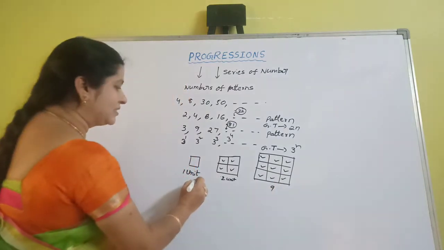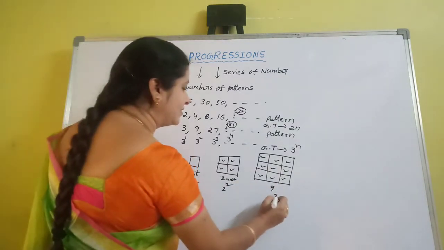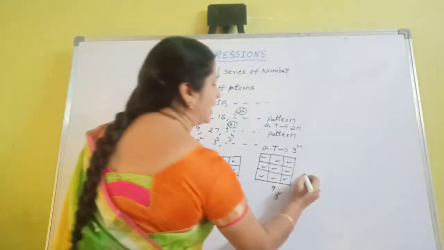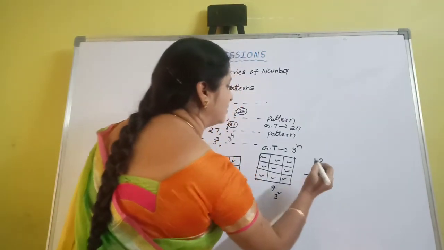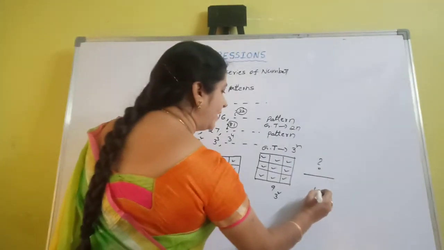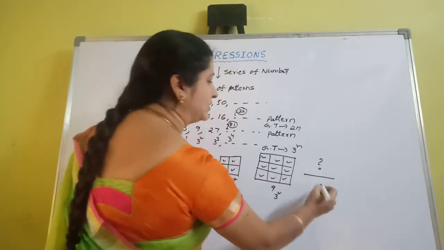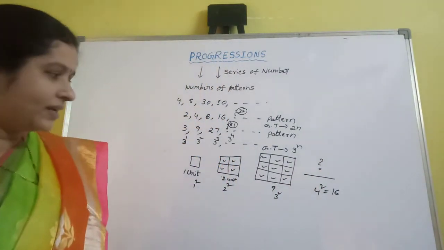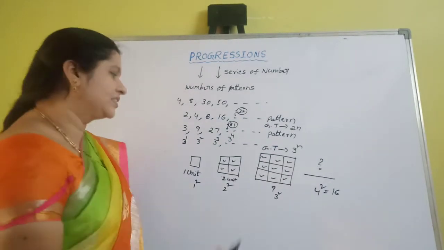So it is 1 square, 2 square, 3 square. Can you guess the next figure? It should be 4 square. 4 fours are 16, so the next figure has 16 squares.